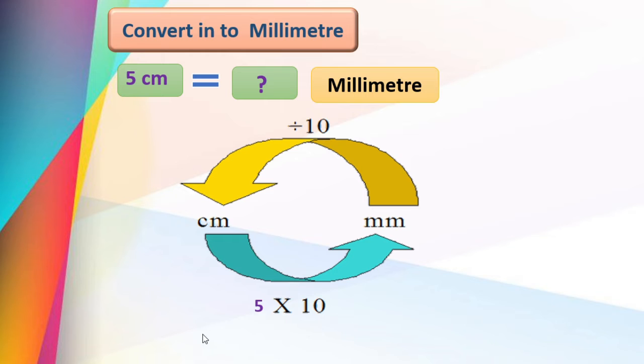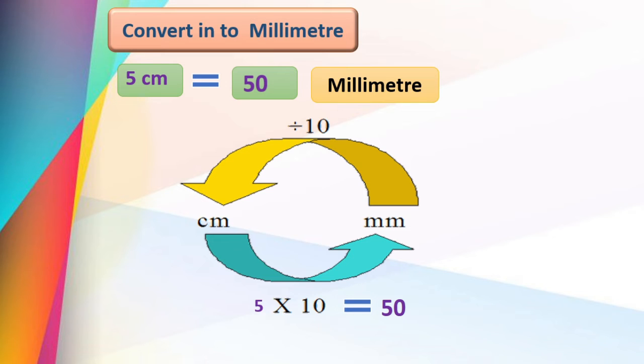Now, here you know on the scale 1 centimeter is equal to 10 millimeters. Correct? Therefore, 5 centimeter is equal to how many millimeters? What do we do? We multiply 5 by 10. That is 5 tens are 50. Isn't it? So the answer is 5 centimeter is equal to 50 millimeter. This we will write here.